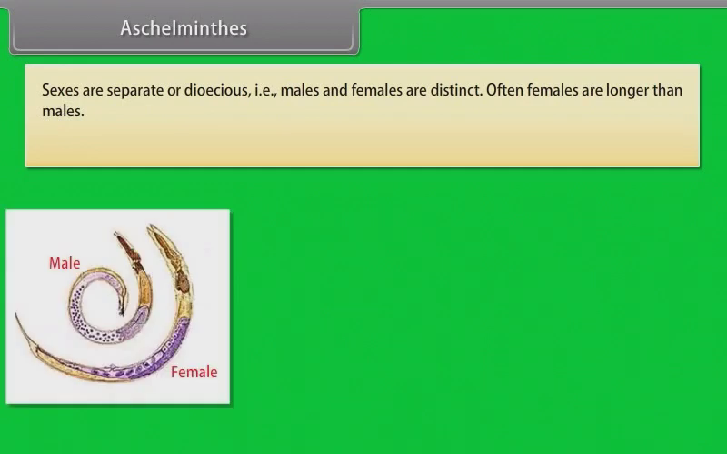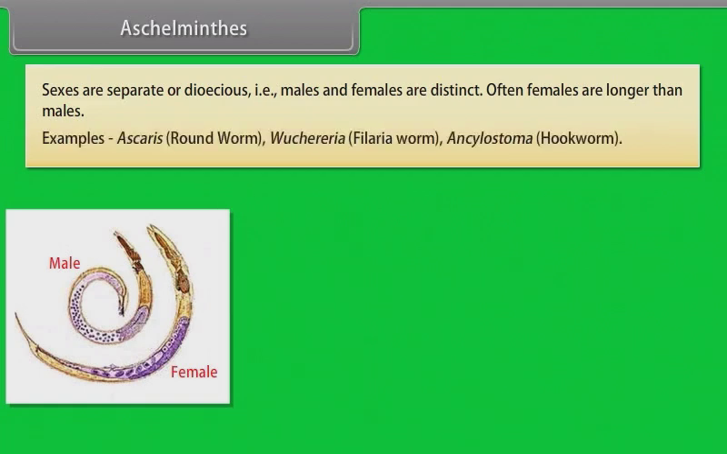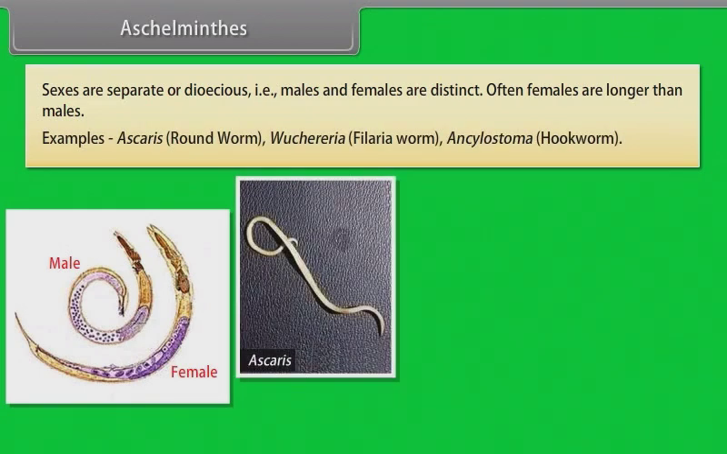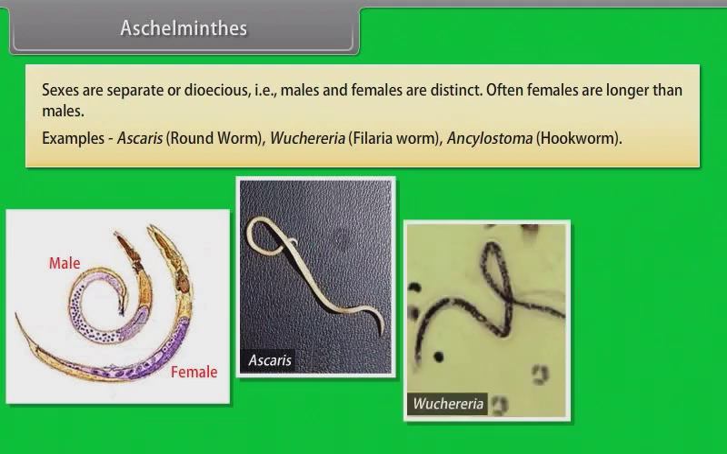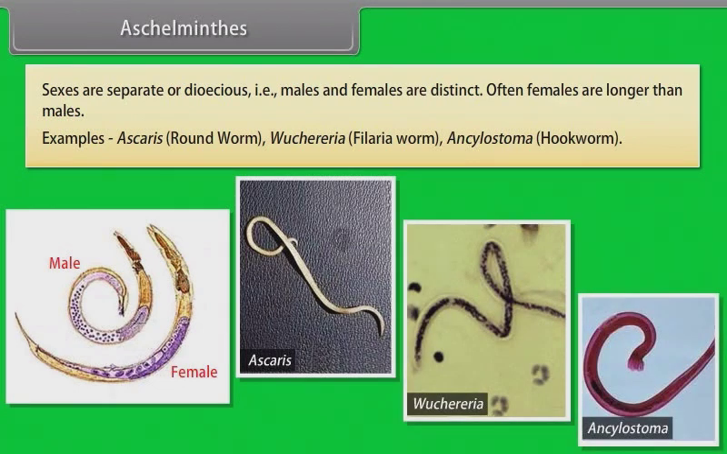Sexes are separate or dioecious, that is, males and females are distinct. Often females are longer than males. Example, Ascaris, that is roundworm, Wuchereria, that is filaria worm, and Ancylostoma, that is hookworm.